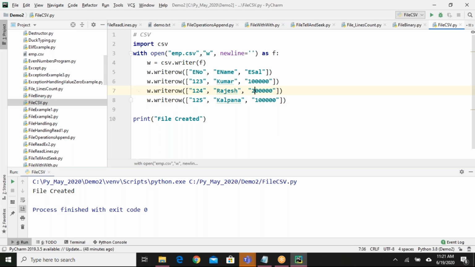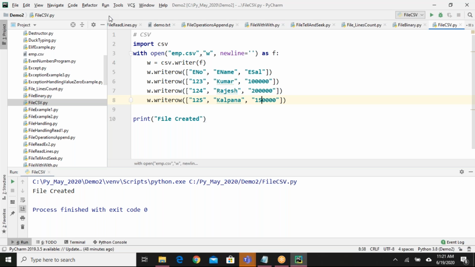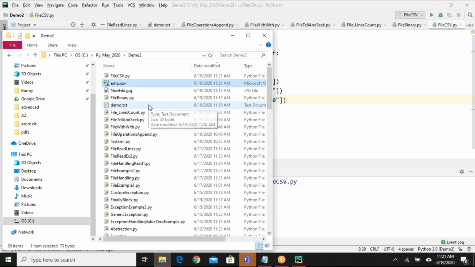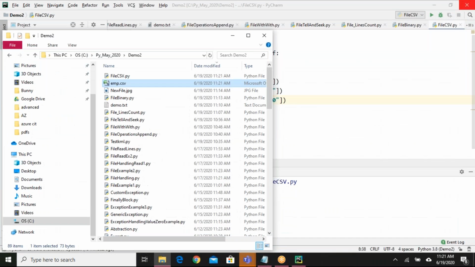Salaries also I'm giving random, 2 lakhs, 1.5 lakh. Okay, if I run this now, it creates a file. I can see the data. Okay, this is how I can write data to the CSV file.